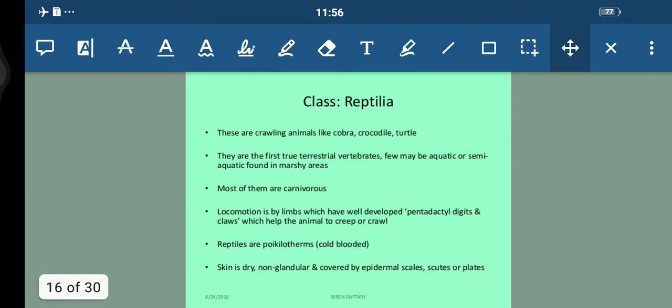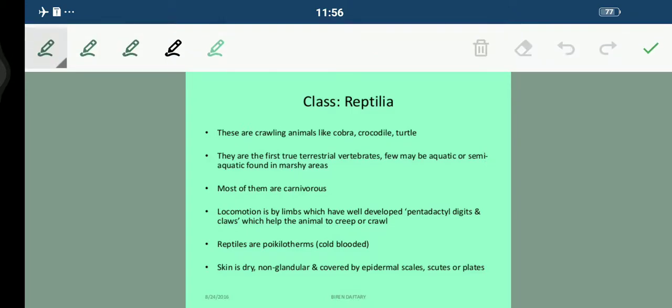Now students, talking about the class Reptilia, these are the crawling animals like cobra, crocodile, turtle. They are the first true terrestrial vertebrates. Fine. So they live on the land and a few may be aquatic or semi-aquatic, found in marshy areas. Some of them may live in aquatic habitats, but mostly they are true terrestrial vertebrates. Most of them are carnivorous.